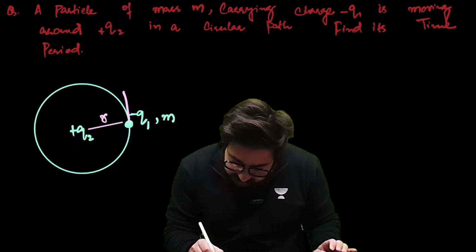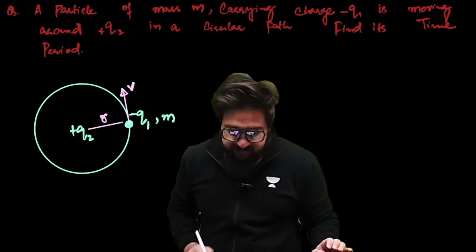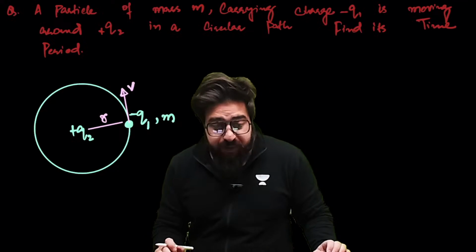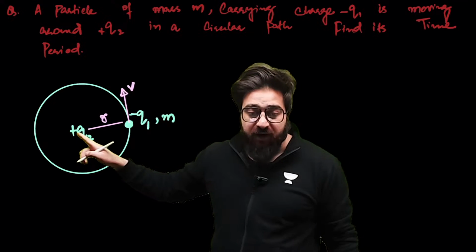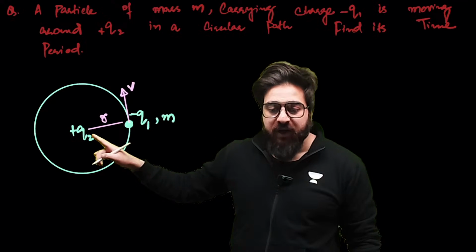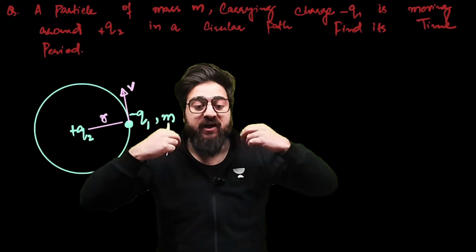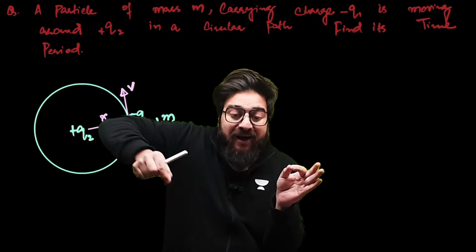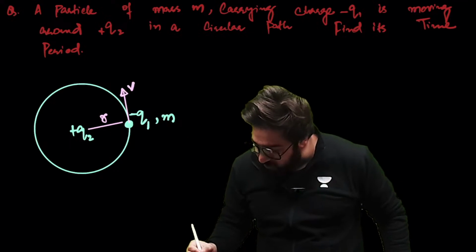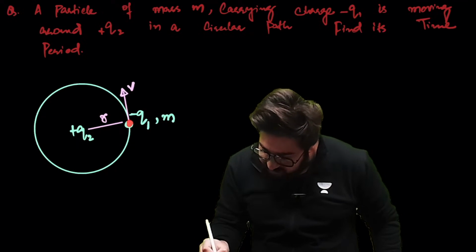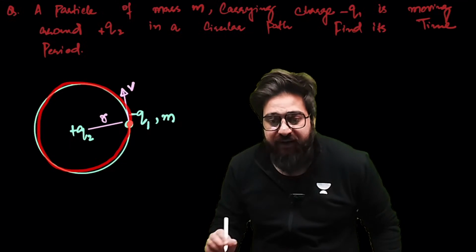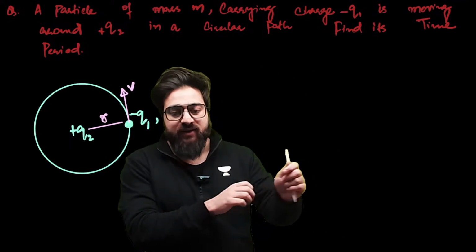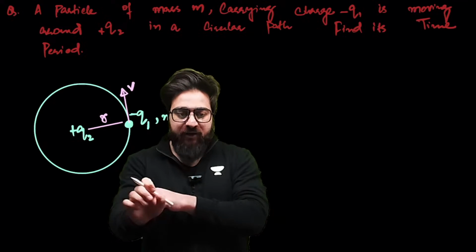And this charge is, let's suppose, moving with the velocity v. We have to find the time period if this charge q1 is revolving around this q2. Time period means in how much time it will complete one cycle. If it is leaving from this point, in how much time it will complete this particular cycle. That is what we call the time period.